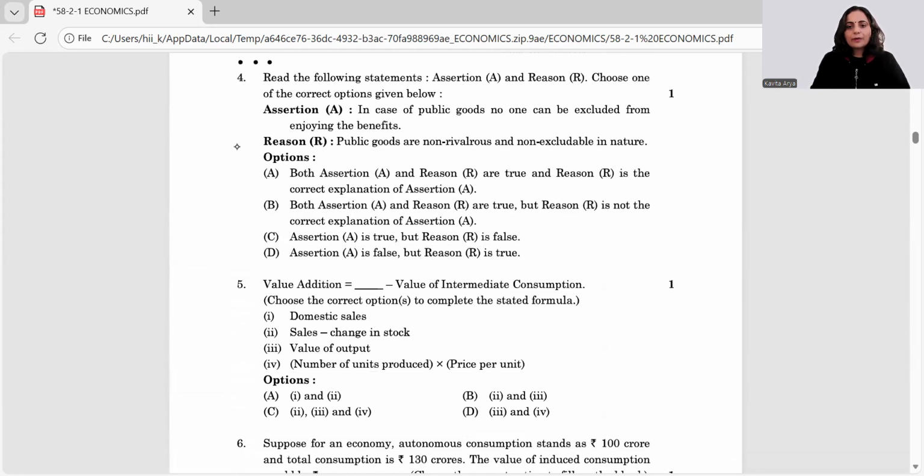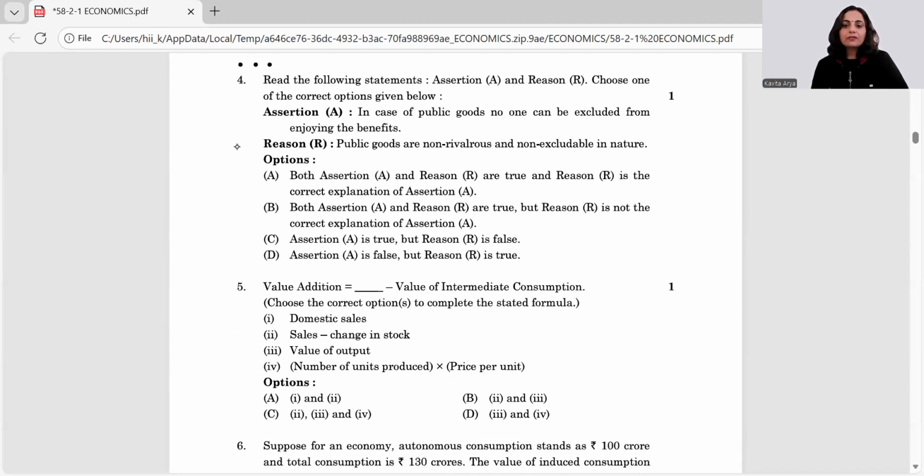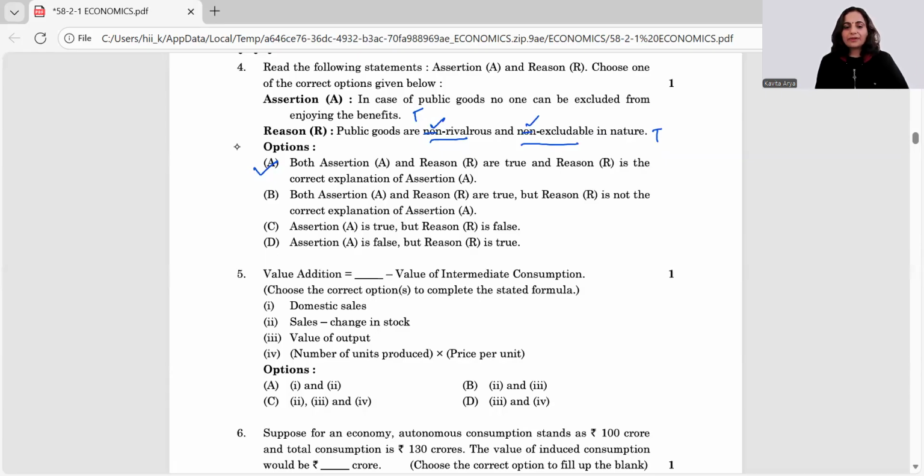Moving ahead, the fourth question says, assertion is, in case of public goods, no one can be excluded from enjoying the benefits. Yes, true. Public goods are non-rivalrous and non-excludable. Again, that is true, and that is the reason of the first statement as well. So the answer is A. In our previous paper, are you able to recall, the non-words were not there. And this way, they tried to just fiddle up with your vocab. Okay, so now it is true, and the answer is given in the reason.